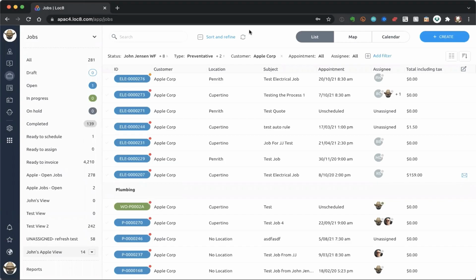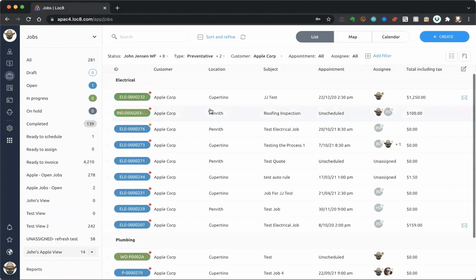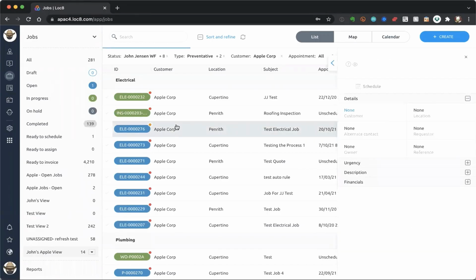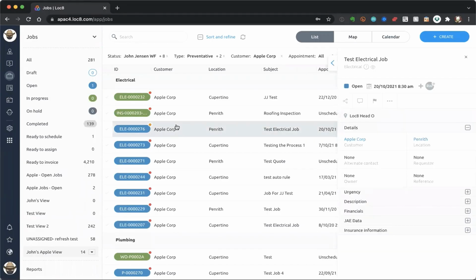So let me go over a couple of questions that I've immediately had here, and thank you so much to the people who've asked those questions. The first one is how do I add a comment to a particular job so that my technician is able to see that in the field, on the mobile application. So adding comments is really easy. But let me just touch on a concept and an idea about our software before I directly answer that question.